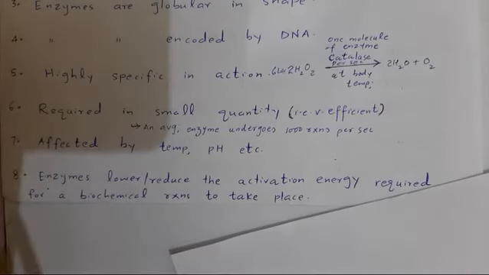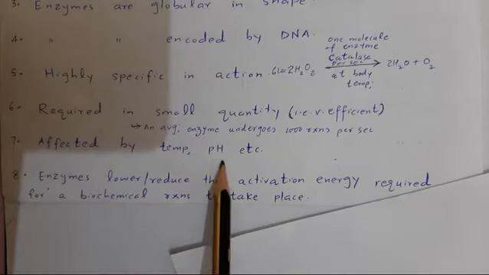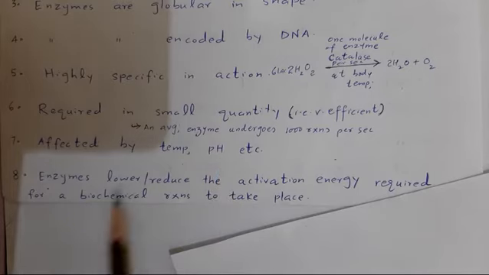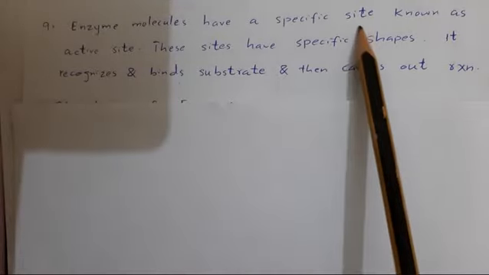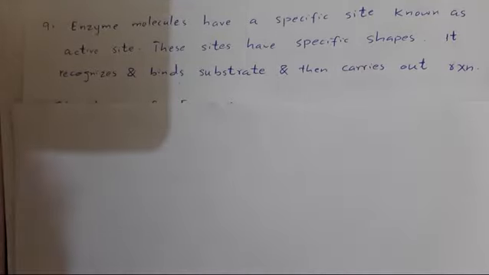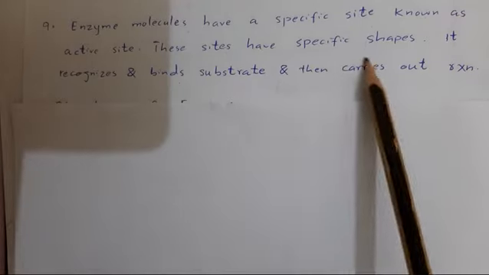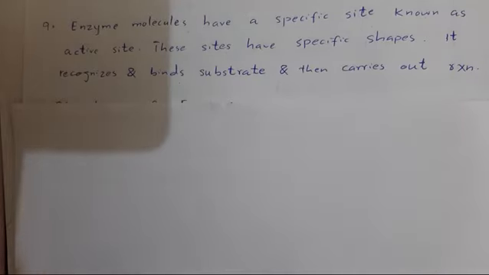Next, enzymes are required in small quantity, that is they are very efficient. Enzymes are affected by the temperature, pH, etc. Enzymes reduce or lower the activation energy required for a biochemical reaction to take place. And last, enzyme molecules have a specific site known as active site. These sites have specific shapes. It recognizes and binds substrate molecule and then carries out reaction.